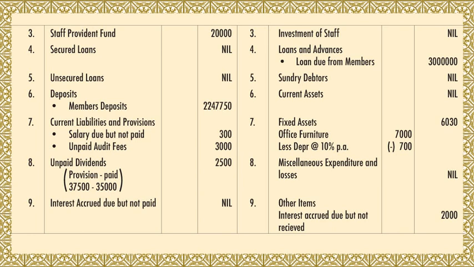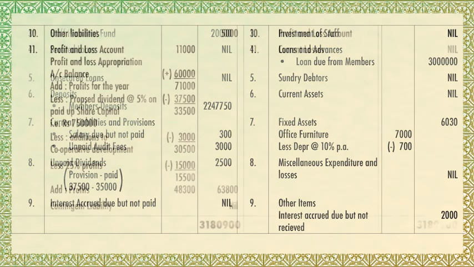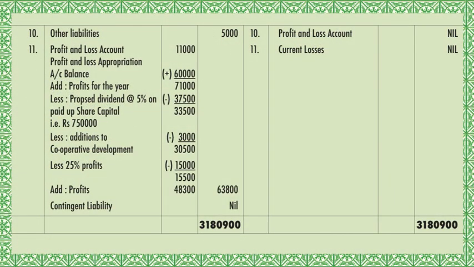Ninth is interest accrued due but not paid. It is not given, so it is nil. 10th is other liabilities. In that, interest due to members deposit, there is an adjustment on that. Adjustment number 2nd, 5,000 is there, you transfer that.